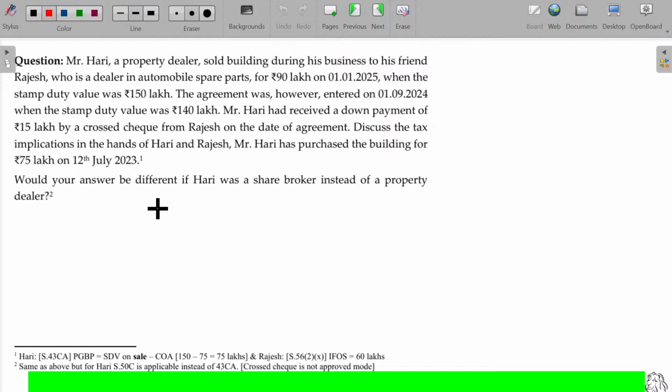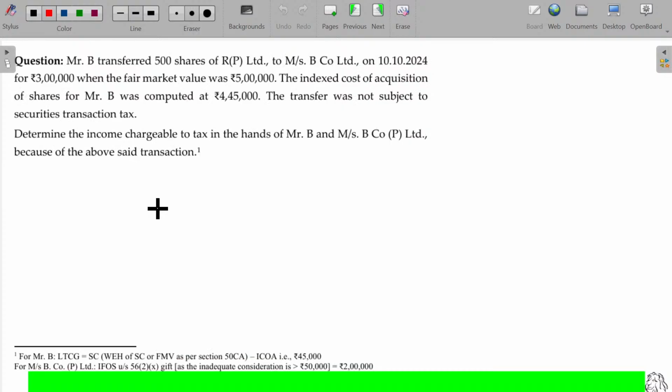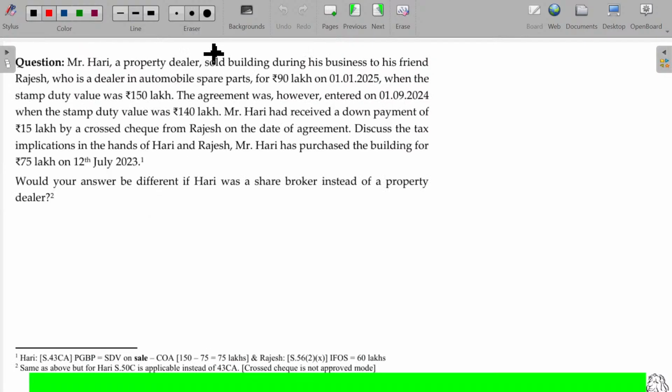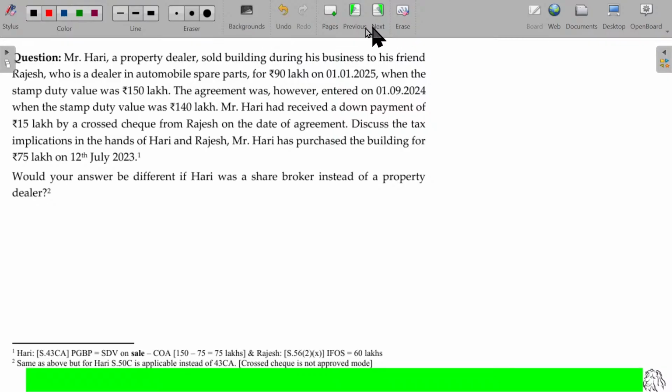This question is pretty interesting and requires more attention, so I may explain this in detail. Try to understand this illustration, one of the interesting illustrations.